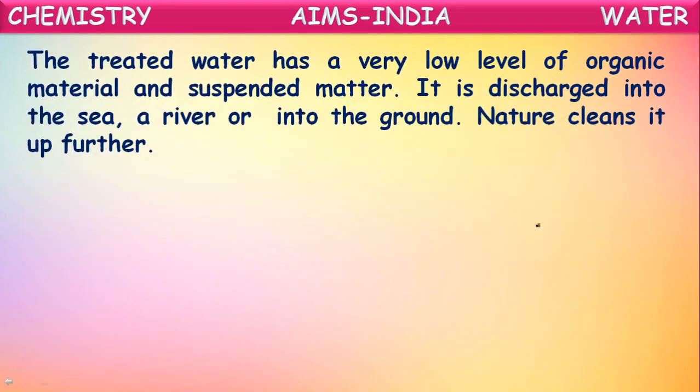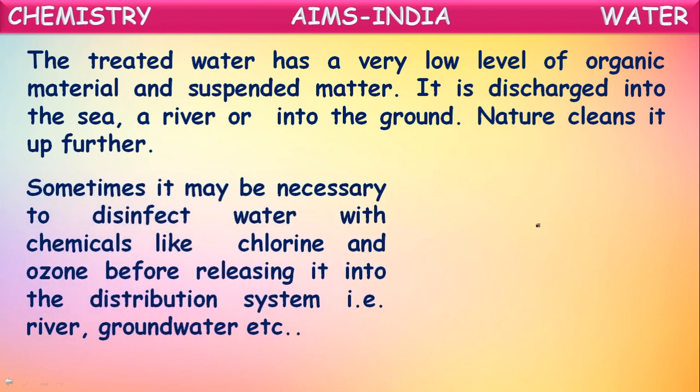The treated water has a very low level of organic material and suspended matter. Now, after all these four steps, the treated water will have a very small quantity of organic materials and suspended impurities. It is discharged into the sea, a river or into the ground. After removal of the activated sludge, that wastewater, containing a very small quantity of organic material and suspended impurities, will be released into the oceans, seas or rivers. Okay, nature cleans it up further, so that water will be further cleaned by nature.